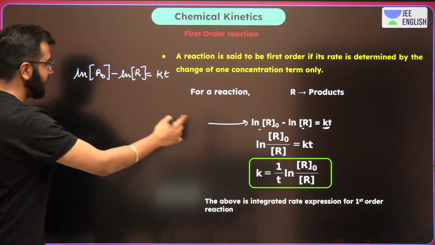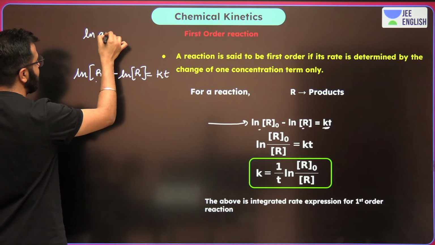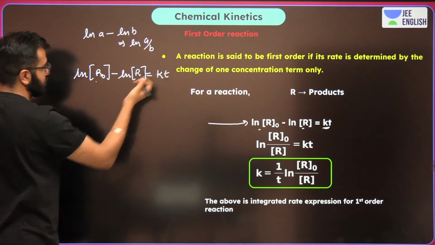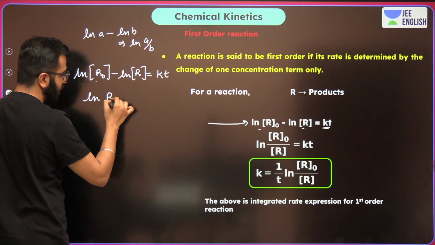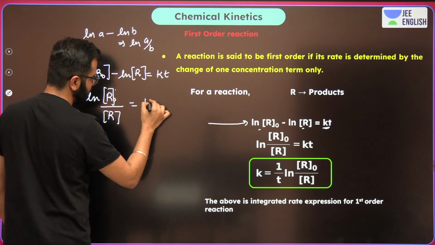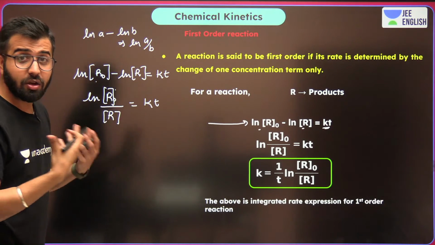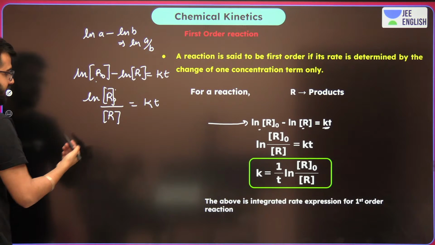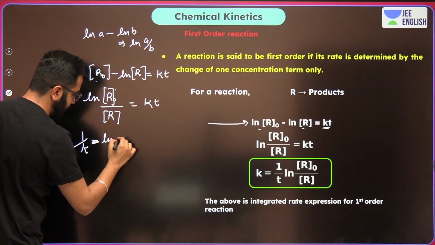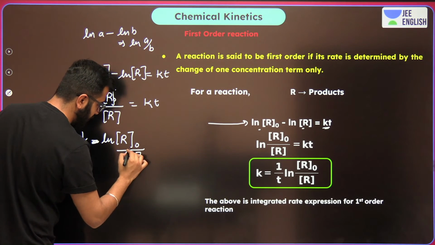And apart from this, just take the K on the LHS. Anyhow, this is ln A minus ln B, which can be written as ln A divided by B. So do that: ln R naught upon R is equals to kT. This is how it is, right? Now let's take either K or T on the LHS. If you take K on the LHS, what's going to happen? 1 by K ln of the initial concentration upon the final concentration is equals to time.